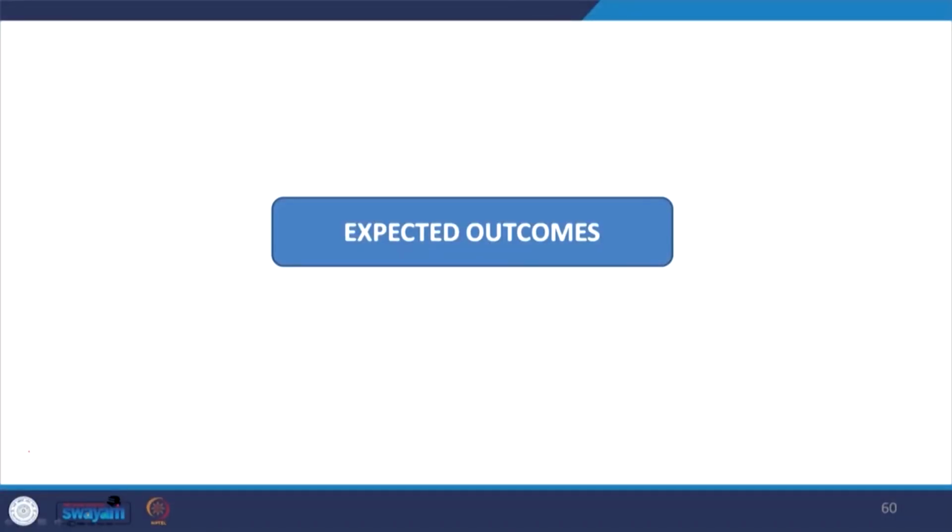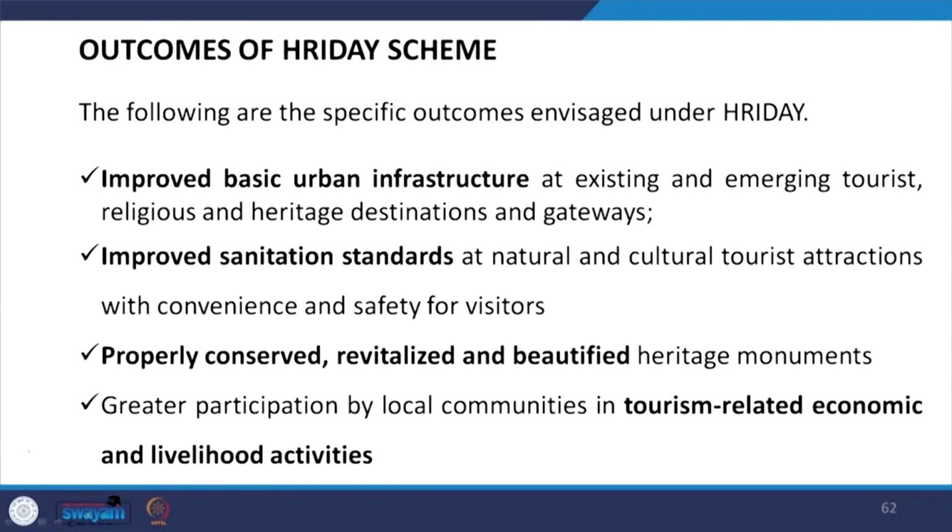The expected outcomes of the HRIDAY scheme were: first, it focused on attaining improved basic urban infrastructure at existing and emerging tourist, religious and heritage destinations and gateways. Likewise, improved sanitation standards at natural and cultural tourist attractions, with conveniences and safety for visitors, were targeted.